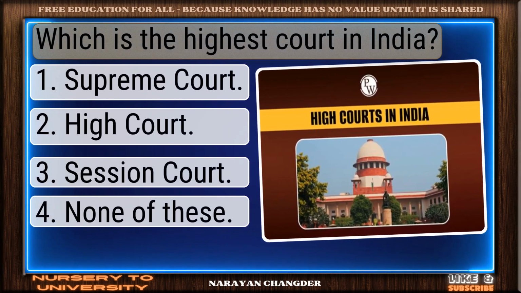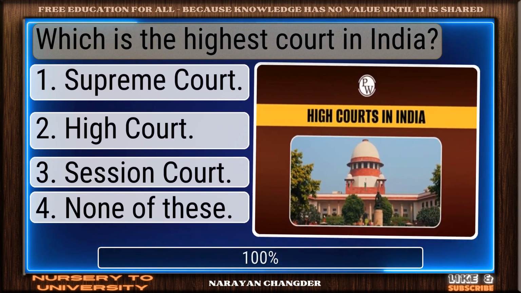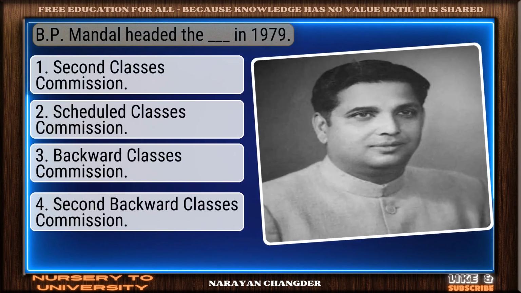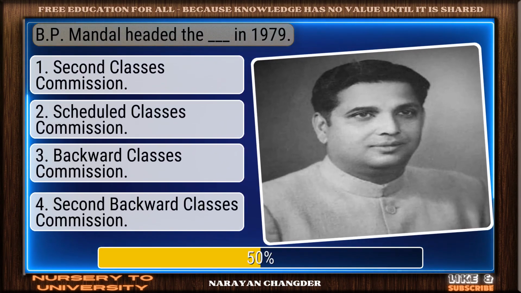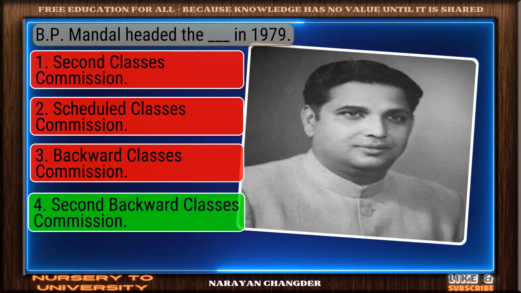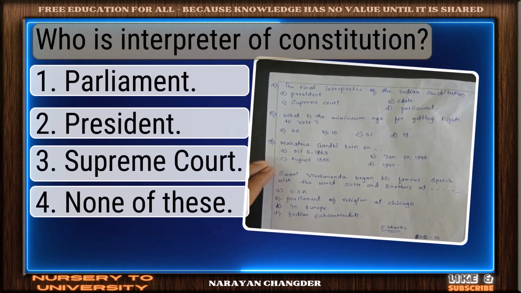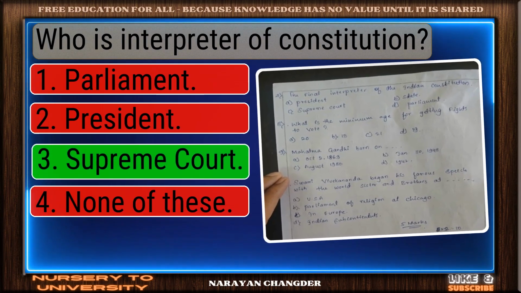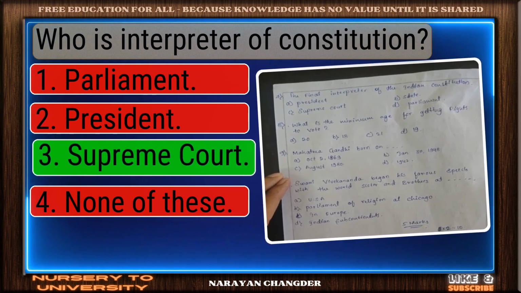Question number 176. Which is the highest court in India? Great thinking. Supreme Court is the right choice. Question number 177. BP Mandal headed the dash in 1979. Excellent choice. Second backward classes commission is the right answer. Question number 178. Who is interpreter of Constitution? You're right. Supreme Court is the correct answer.